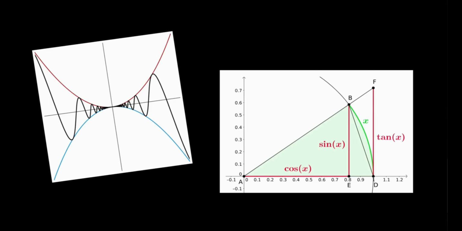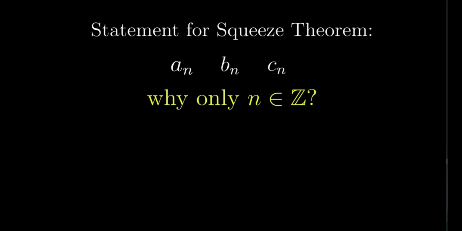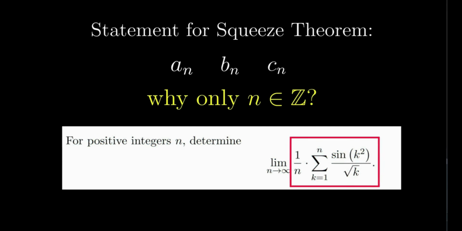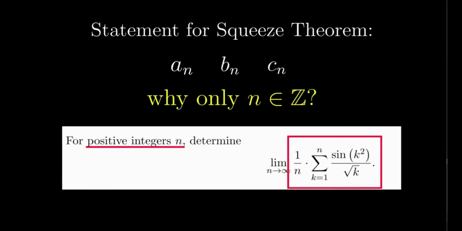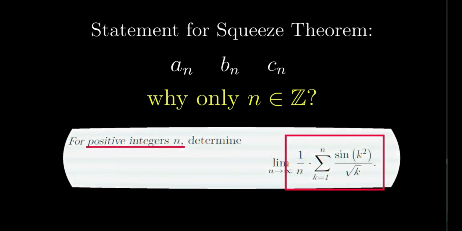You might have heard it, it's very famous in calculus. But anyways, here goes the statement. So if we have sequences an, bn, and cn, you might be wondering, why am I using sequences? Well, the reason is because this expression here depended on n, and n is a positive integer. So it's more appropriate to treat this as a sequence rather than a continuous function. But anyways, back to the statement.